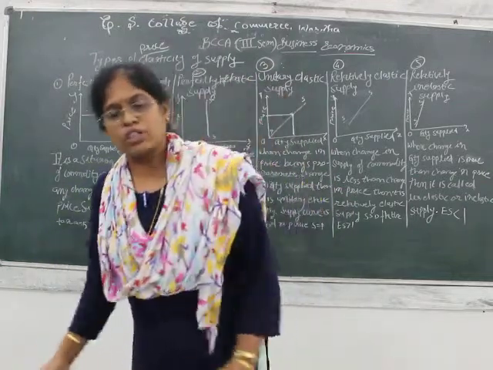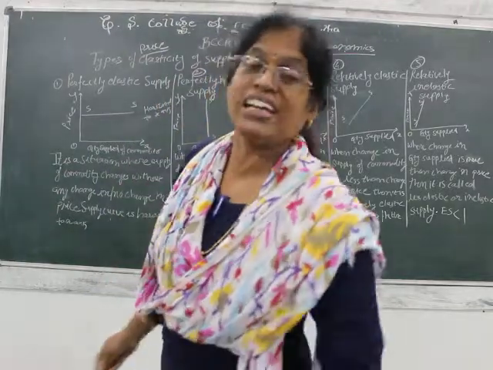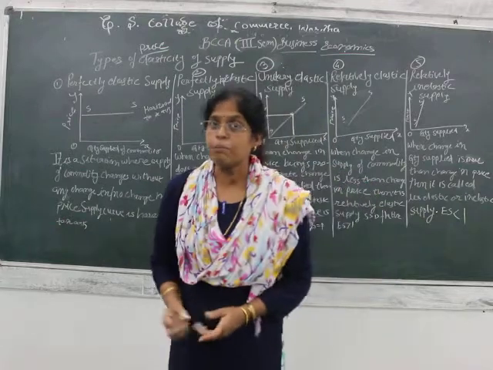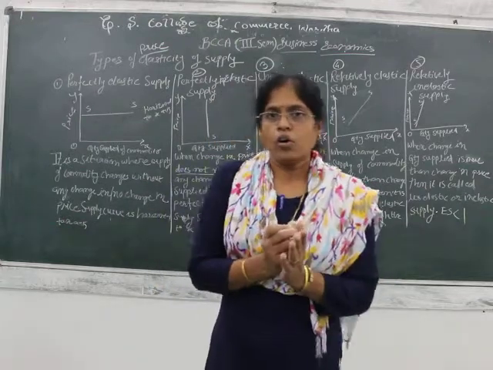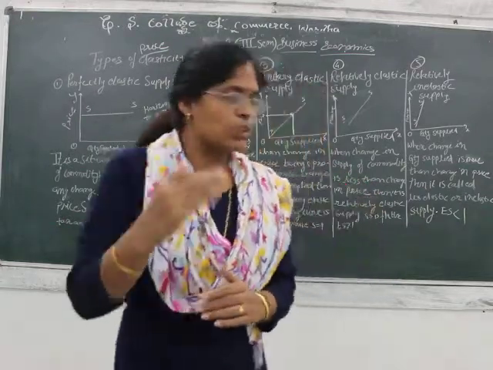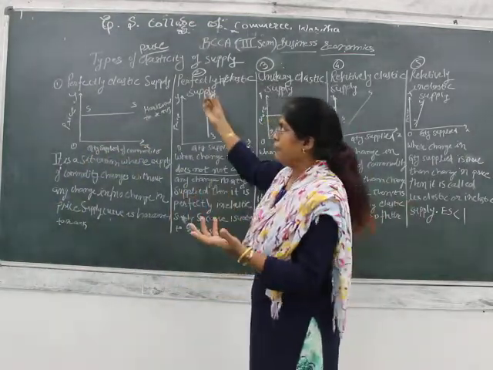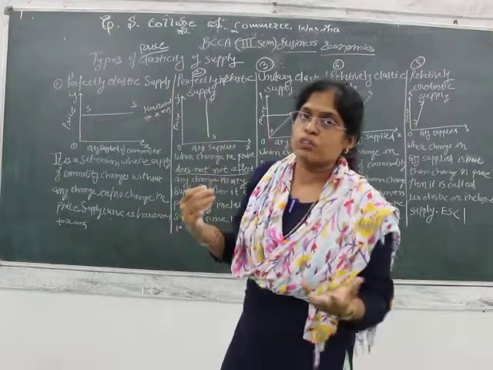Many times a question of 8 marks is asked on elasticity of supply. There will not be any 16 marks question in the exam, but still you should be prepared. In the last question, the short note question, there might be a question like explain the types of elasticity of supply.